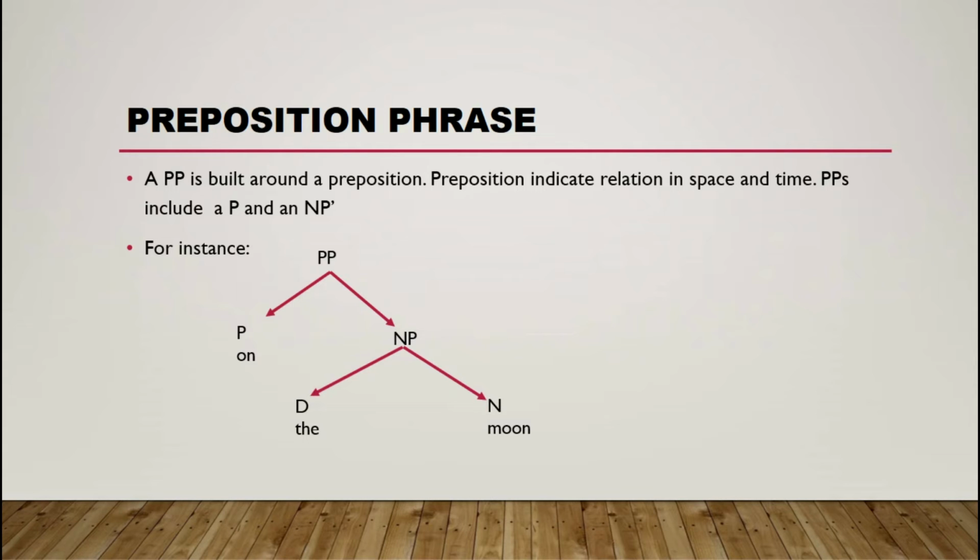So on the moon, that together is called a preposition phrase. So you have to remember that a preposition phrase is built up with a preposition and a noun phrase. I hope you understand it. Okay, here we go to the next.